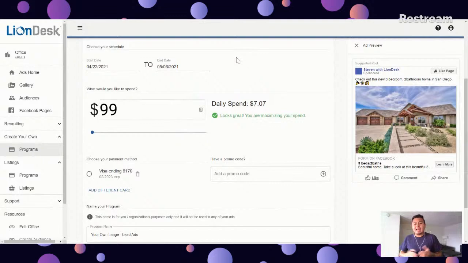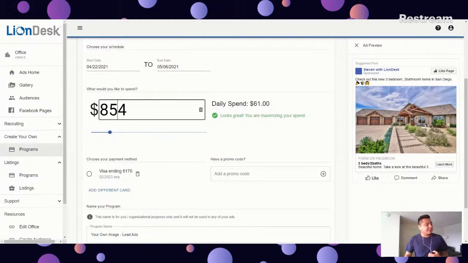Right below, we're going to set the ad budget. So how much do you want to spend, right? What do we want the total spend to be? So you can go all the way from a minimum of 49 all the way up to 5,000, right? So you can move this cursor, or you can just click here and type in your ad spend. Right, so this is going to be your total spend. And then to the right, you're going to see your daily spend, right? How much you're spending per day.